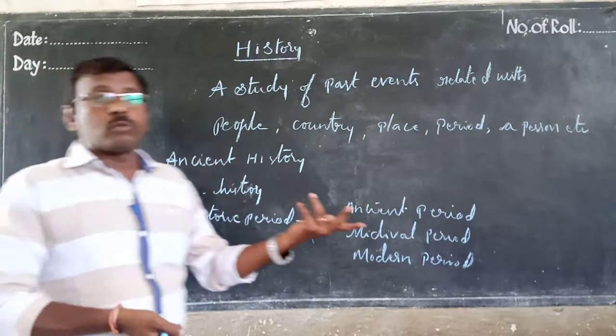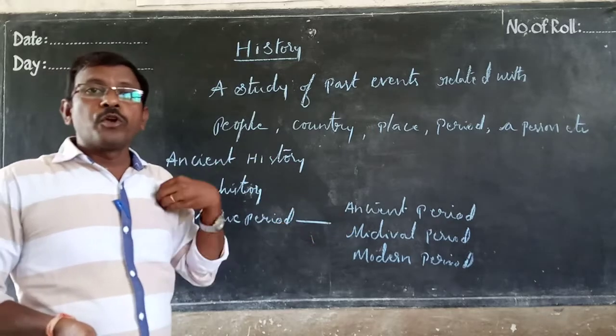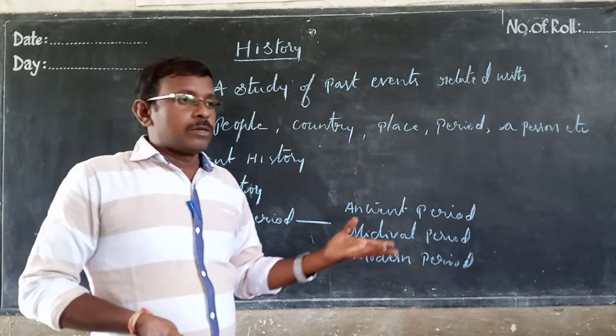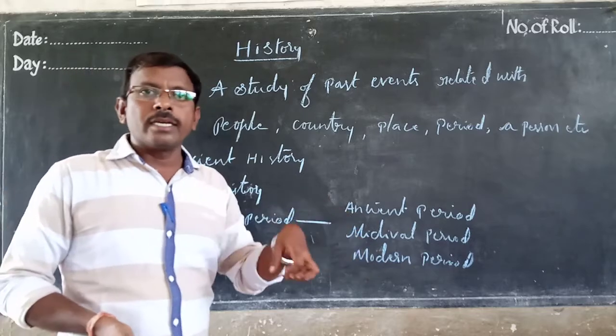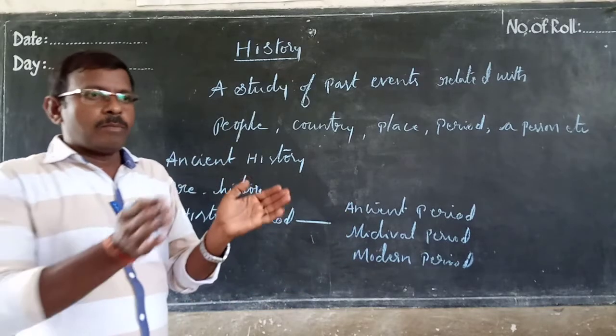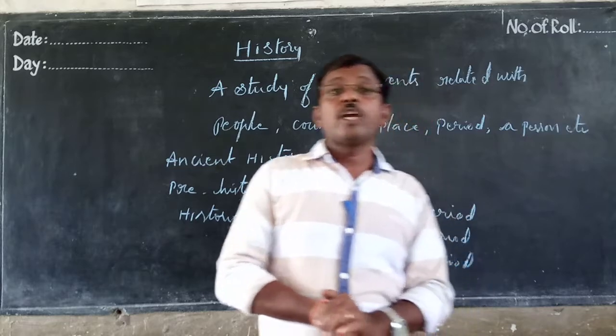How can we know what happened to the people? We know by digging. When you dig and get any materials or things, that is called archaeology.